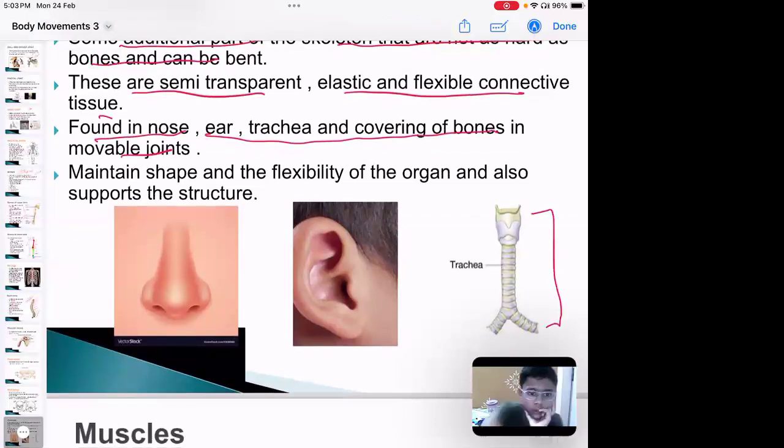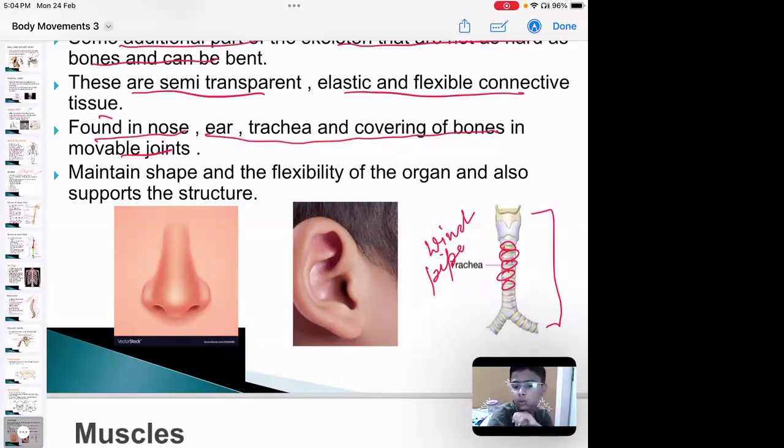So this is the trachea. Trachea is basically the windpipe. This windpipe is also made up of cartilage. Now you might have noticed, like I'm not able to breathe properly, right? I'm breathing faster. I'm trying to breathe because I'm not well. In that case, my trachea does not have a sufficient amount of oxygen.